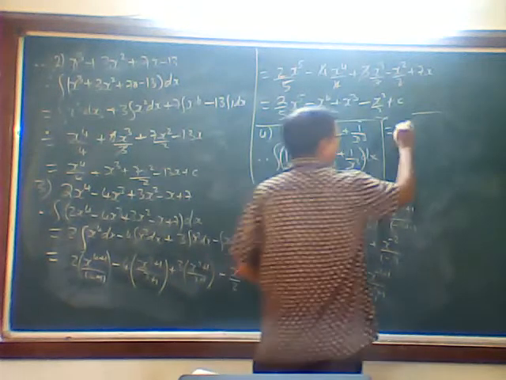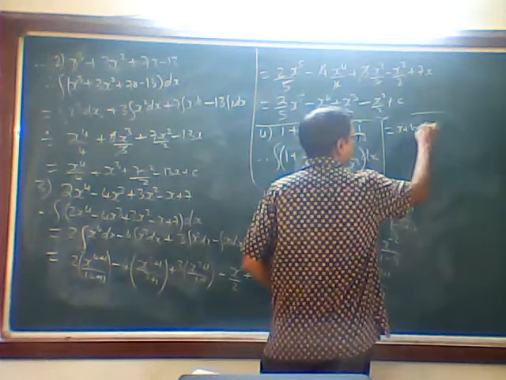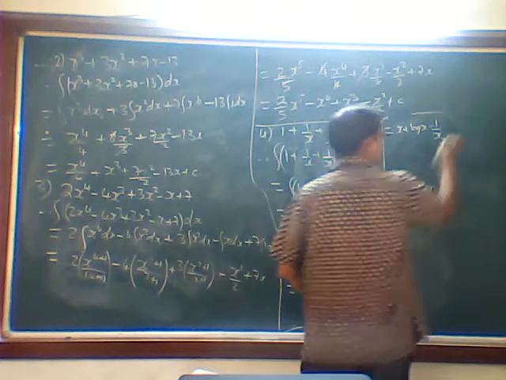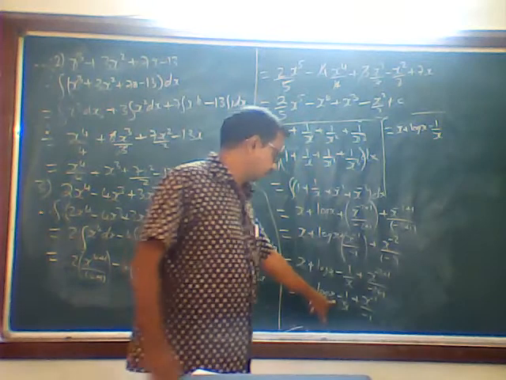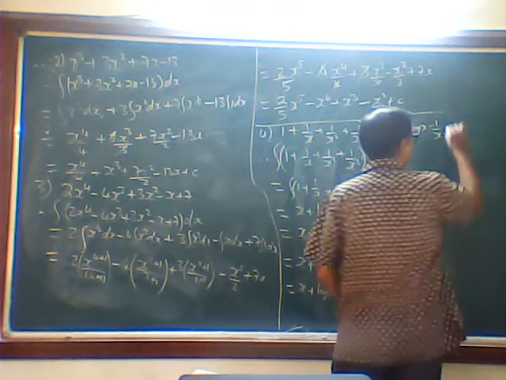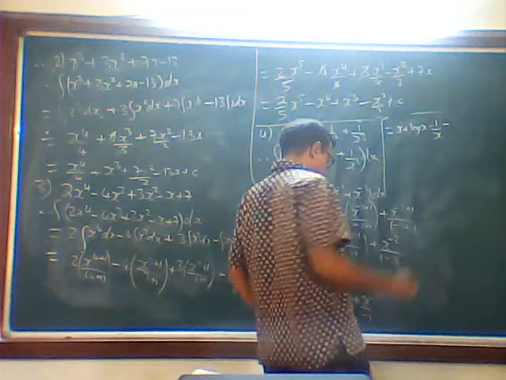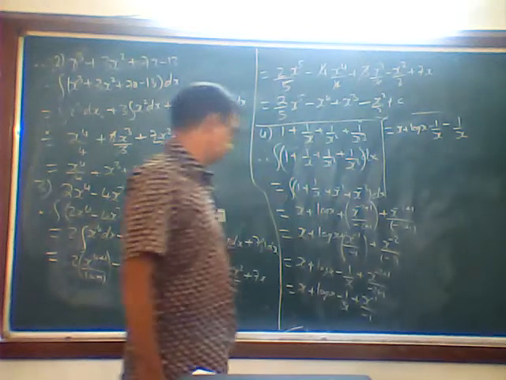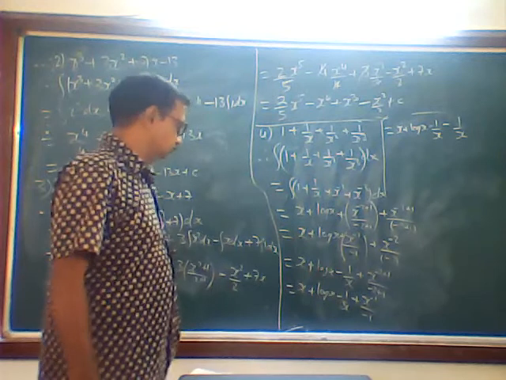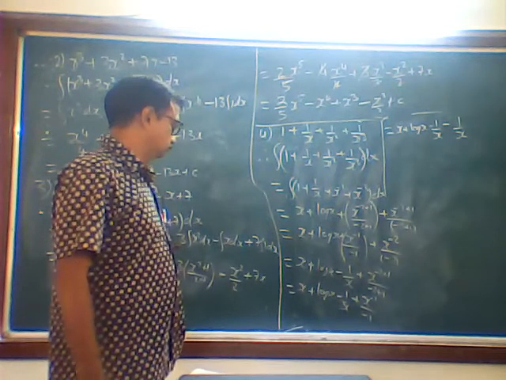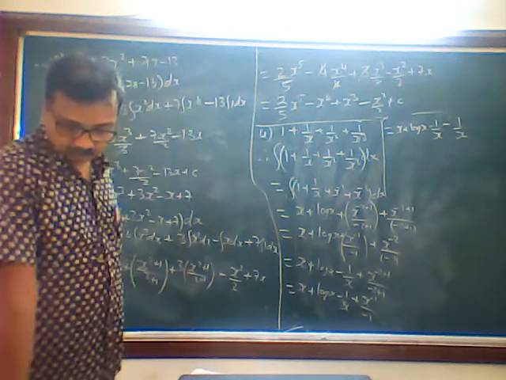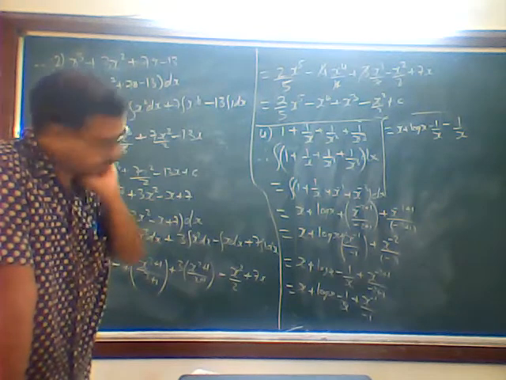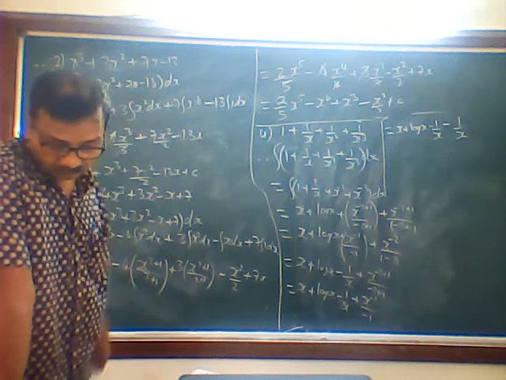So x is x plus log x minus 1 upon x, minus 1 upon x, then plus into minus is minus, x raised to minus 1 is 1 upon x. Got it? I am checking whether I have done it wrong or right.